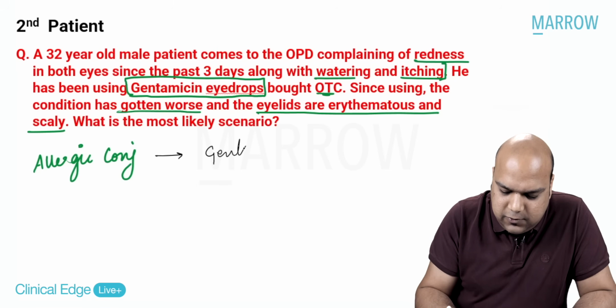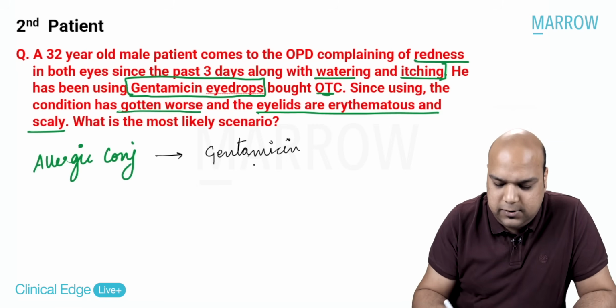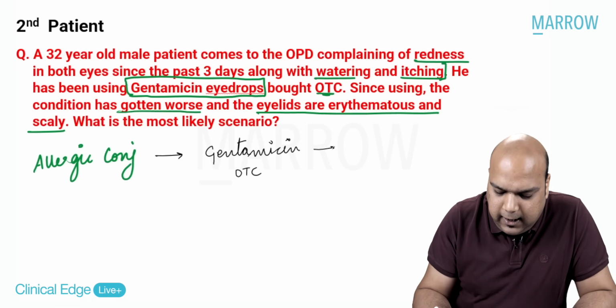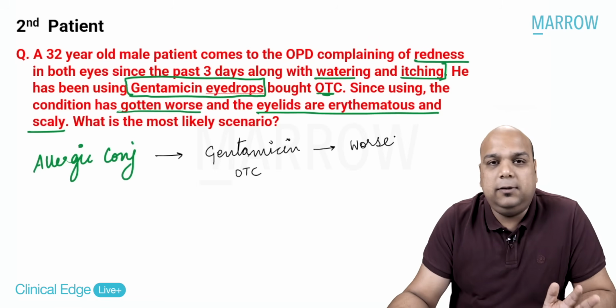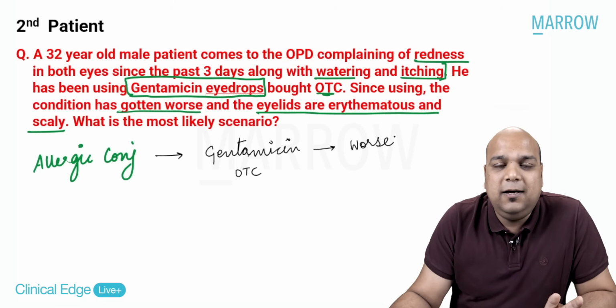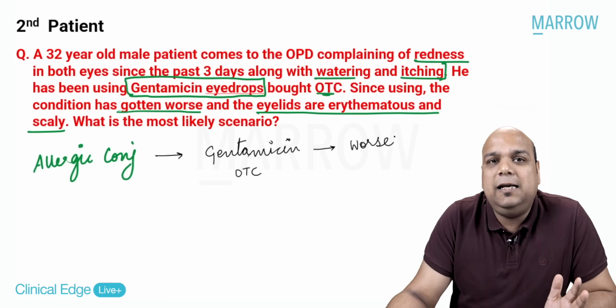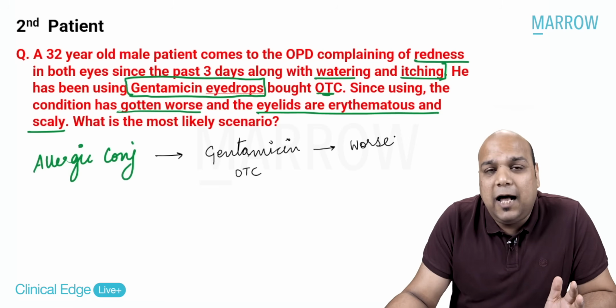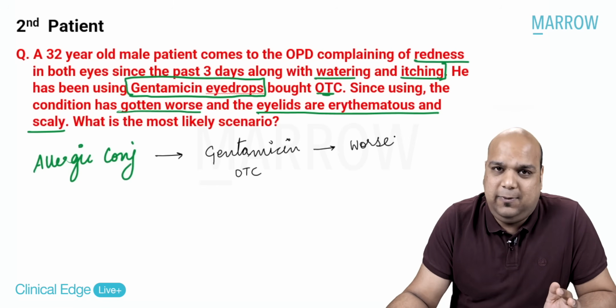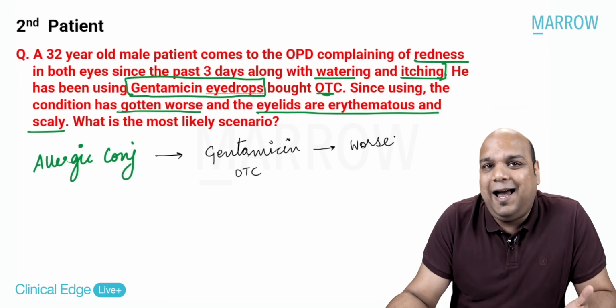Then the patient used gentamicin, which he should not have used, but over the counter, and now he is worse. Okay, that is the basic question. So what is the most likely scenario? The most likely scenario in this case is toxic conjunctivitis, or toxic reaction to the drug.